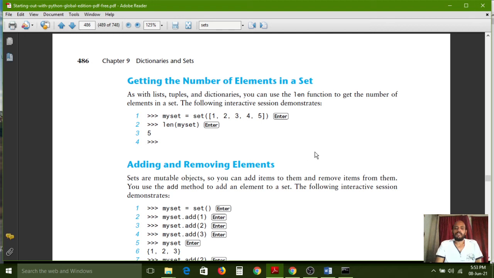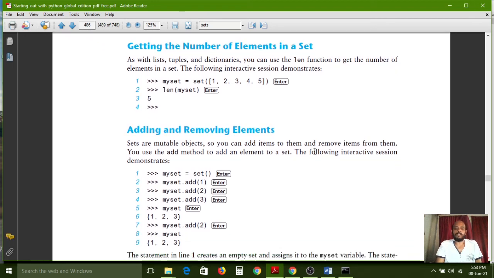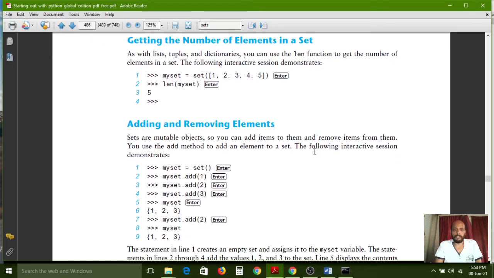Now next one is adding and removing elements. Sets are mutable objects, so you can add items. Sets are mutable objects means if you want to update any set elements, you can, no problem. That is the meaning of mutable. Mutable means it can be edited. Immutable means it cannot be edited. So here sets are mutable objects.